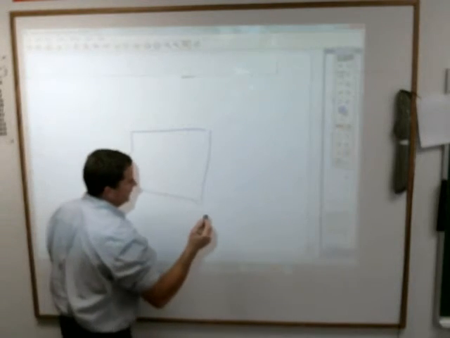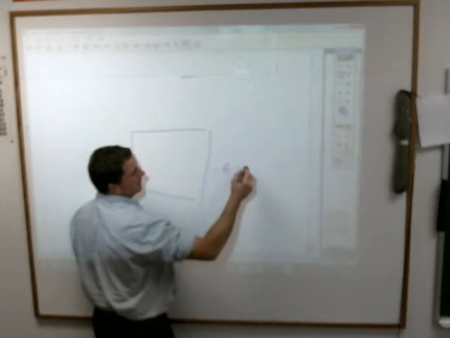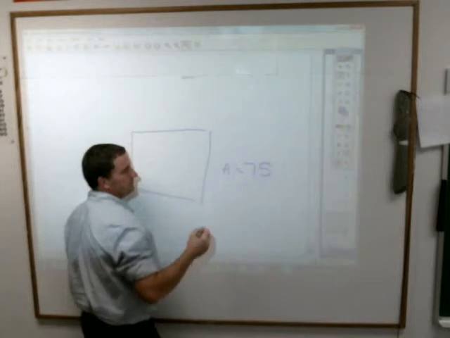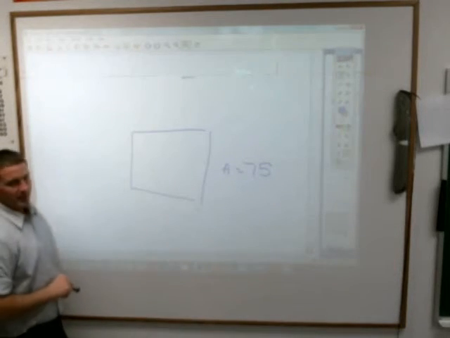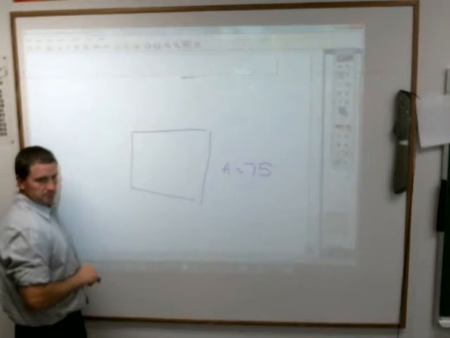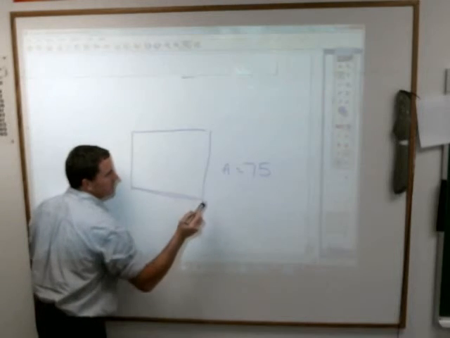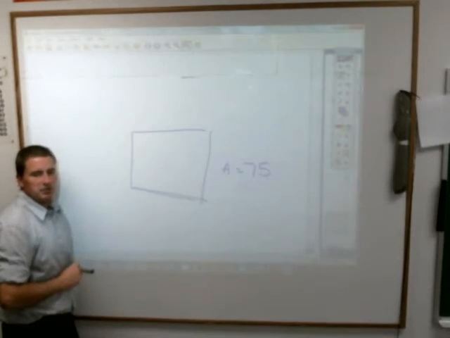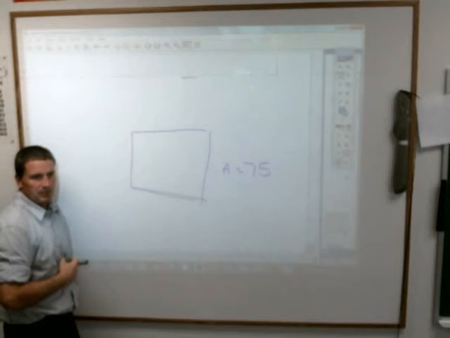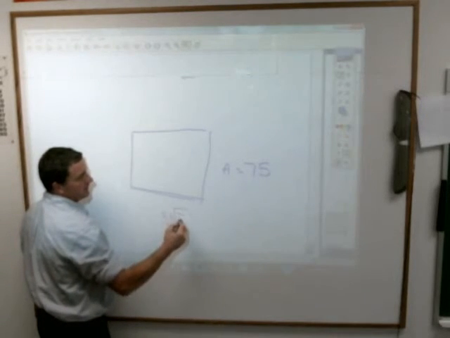Let's say you've got a square and its area is 75. You know that each side then would have to be what? What number times itself gives you 75? There is not one, so if there's not one, you have to use the irrational thing, which is the square root of 75.